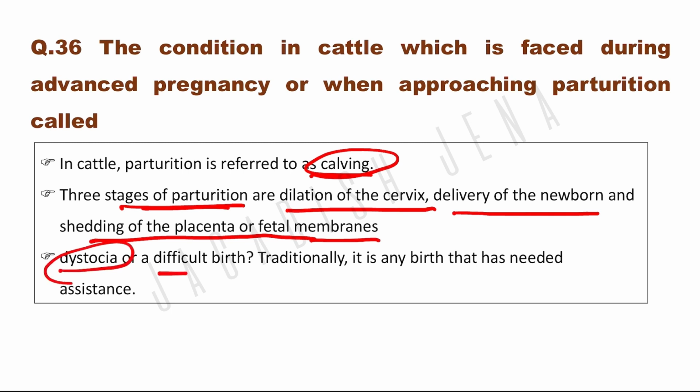What is dystocia? That is called difficult birth. Traditionally, it is any birth that has needed assistance, that is known as dystocia.